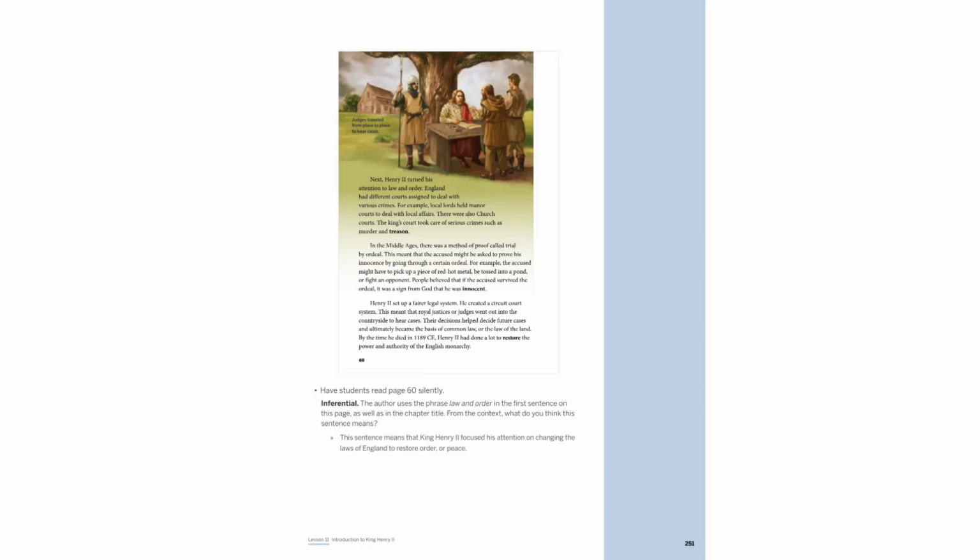King Henry II revolutionized England's legal system by establishing a circuit court system. Royal judges traveled to hear cases, creating a foundation for common law. This system replaced the trial by ordeal, where innocence was tested through dangerous tasks. Henry's reforms strengthened the monarchy's power and ensured a more just legal process.